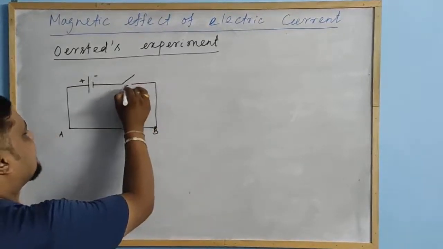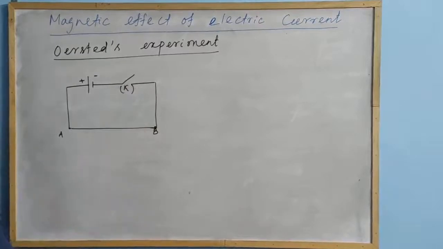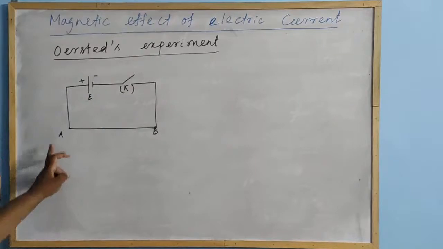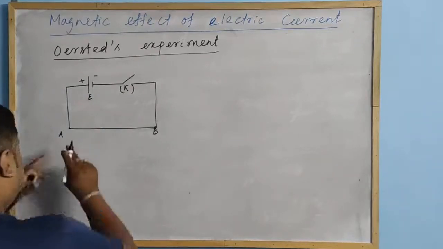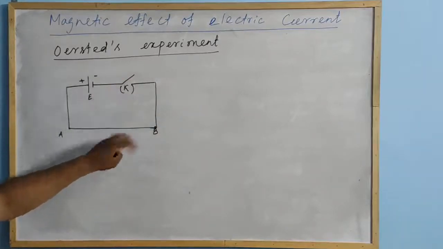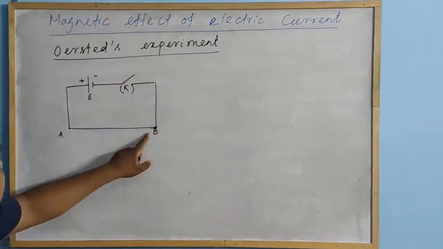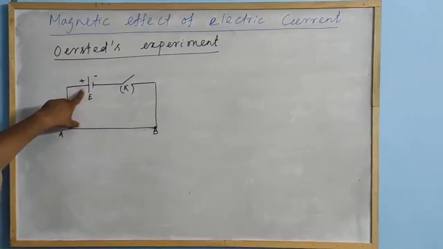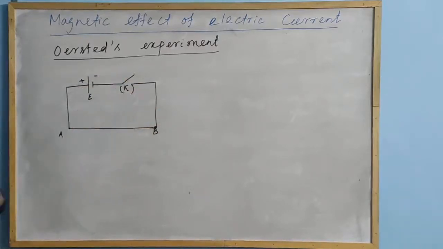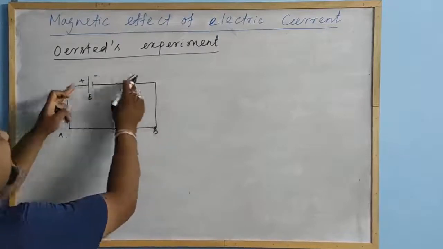There is a key, and this is a battery, obviously with an EMF E, and there is a conductor. This is the experimental setup: a conducting wire AB connected to a battery, A to the positive terminal and B to the negative through a key. Means a conducting wire, a battery and a key.